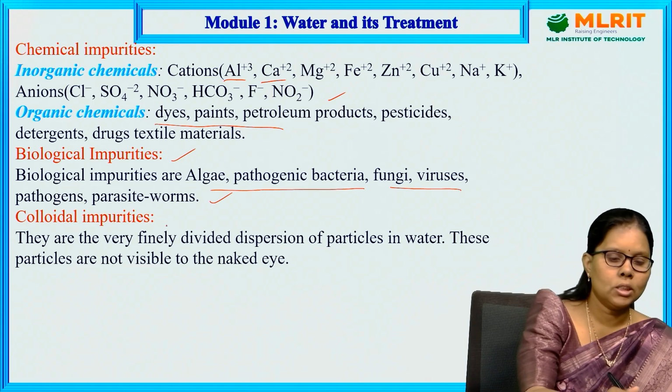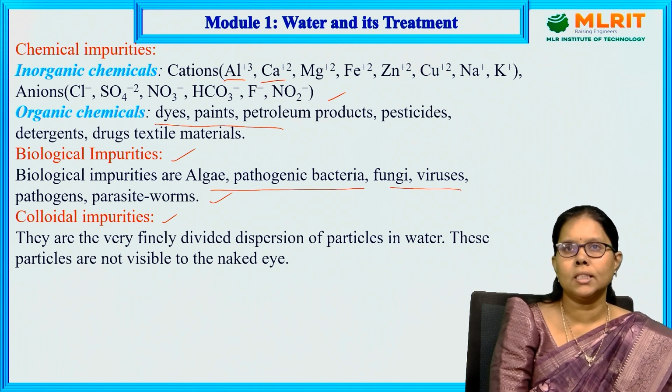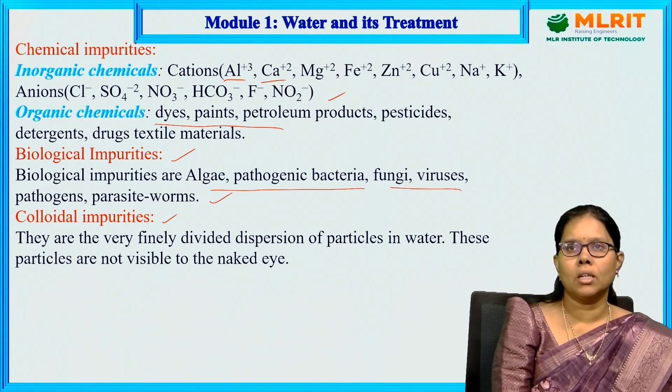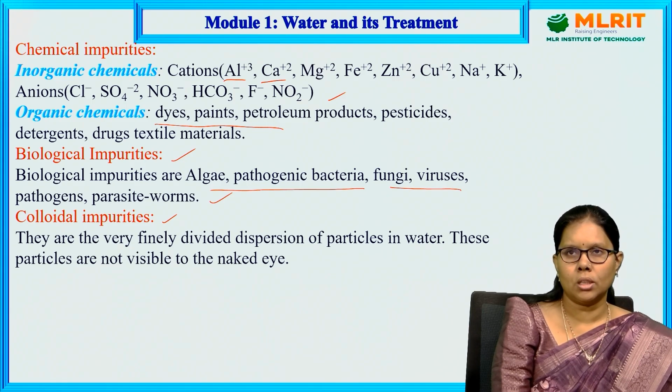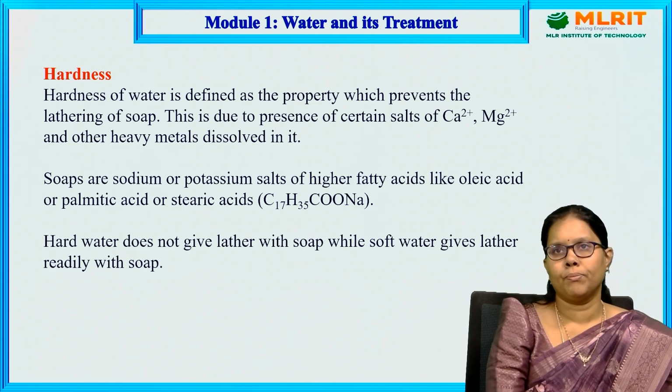And the fourth one is colloidal impurities. These are very finely divided dispersions of particles in the water. These particles are not visible to the naked eye, but they are also responsible for the hardness, which is a property of water. All the impurities present in the water are physical impurities, chemical impurities, biological impurities, and colloidal impurities. Let us move to the next topic, hardness.